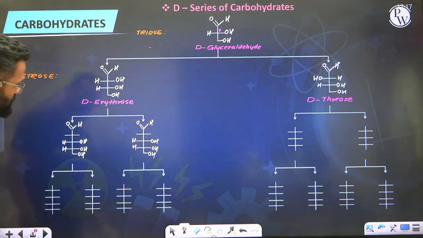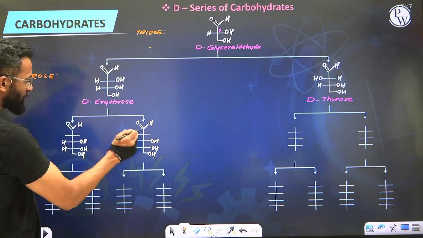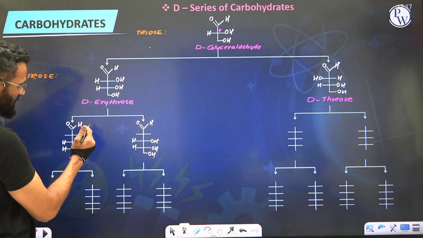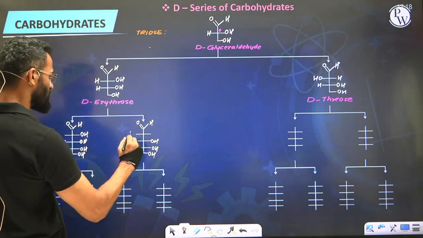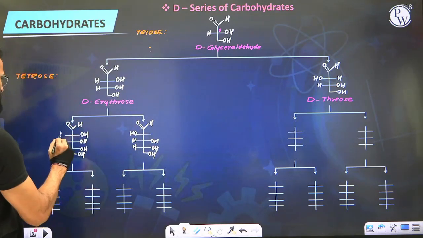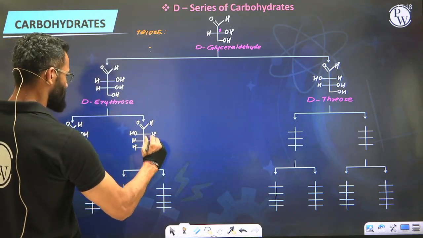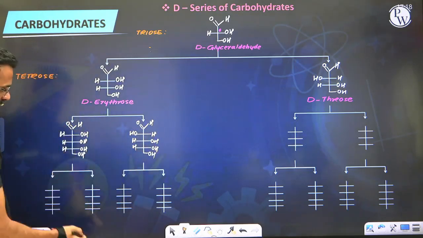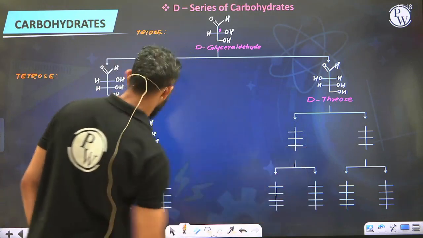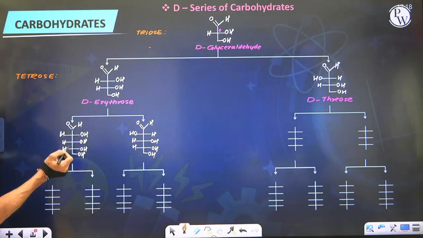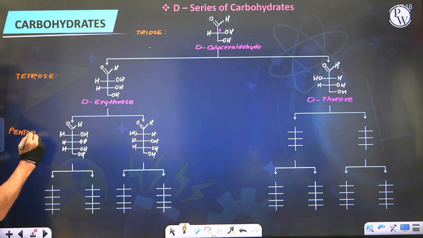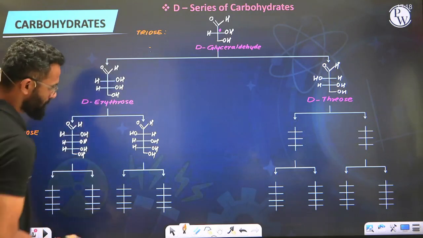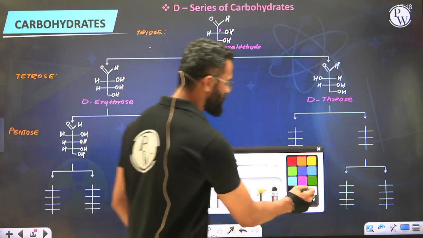Now what are we going to do? At the newly added chiral carbon, once you'll put OH to the right in the Fischer projection, and once you'll put it to the left. So once I put OH to the right, once I put it to the left, remaining valencies we are satisfying with H's. Alright. Now you will see this is the sugar containing how many carbons? This is the sugar containing 5 carbons. 1, 2, 3, 4, 5. And that's why this is called pentose sugar. First complete the structure, then we'll come to the naming part of these molecules.